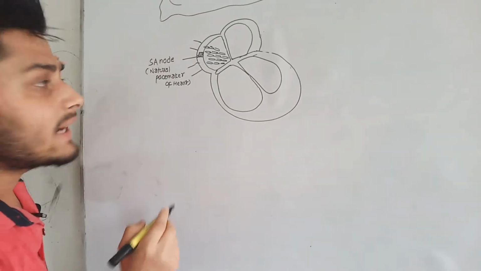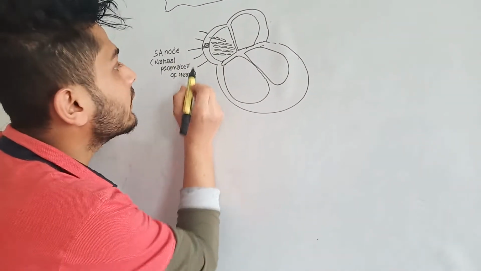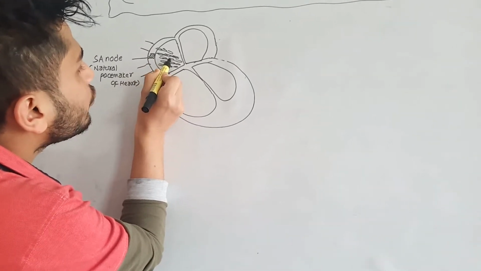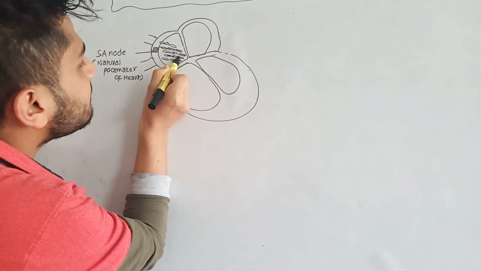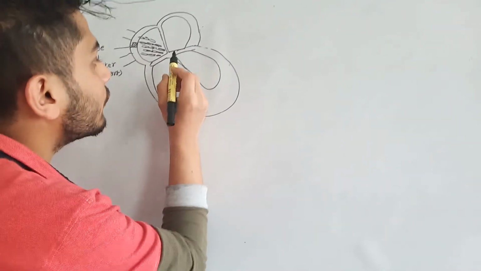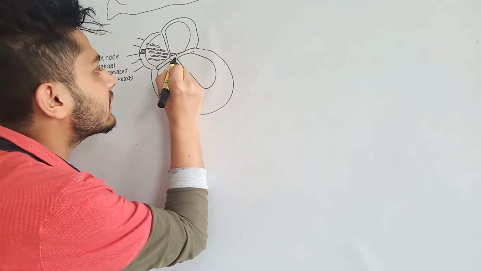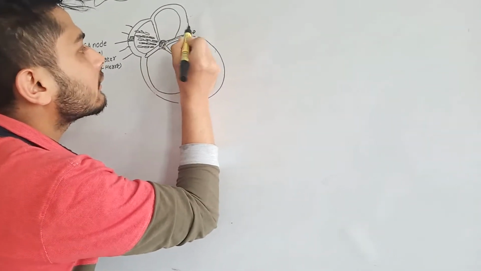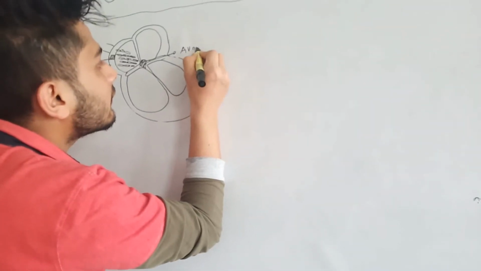When the wave of contraction is generated in the sinoatrial node, it will pass throughout the cells through their cell membranes, and it will not go towards the other side, it will go towards the specialized myocardial connective tissue, that is the AV node.